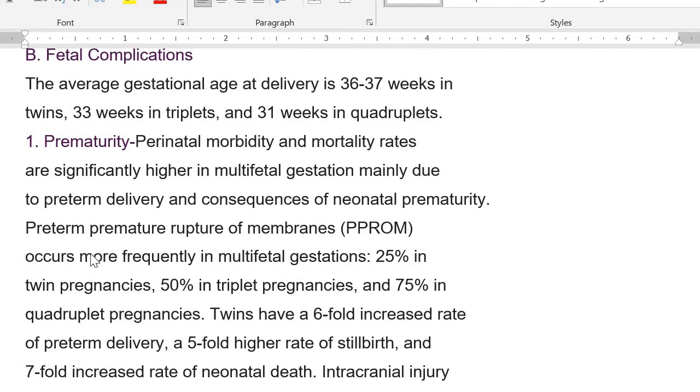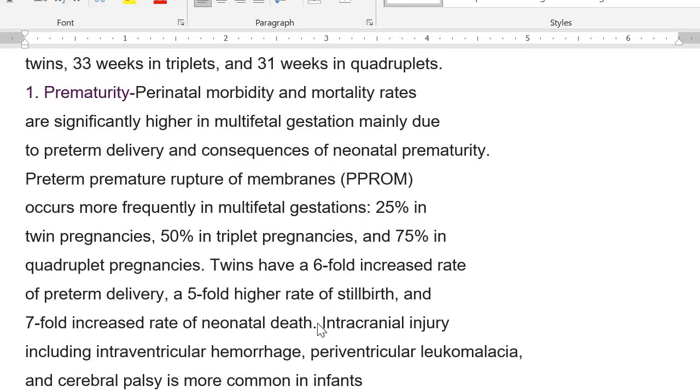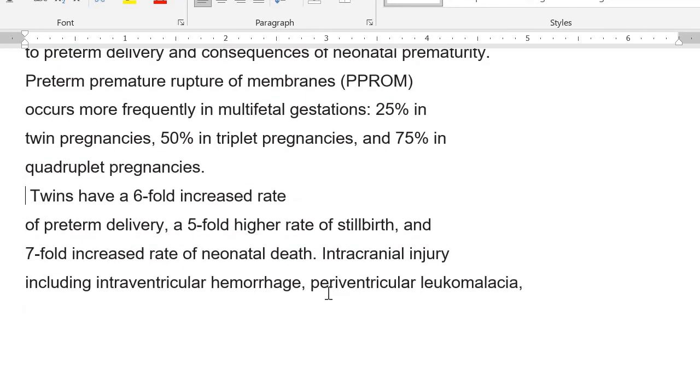These complications, like premature rupture of the membranes, occur in 25% of twin pregnancies, 50% of triplet pregnancies, and 75% of quadruplet pregnancies. Okay, twins have a 6 times higher rate of preterm delivery, 5 times higher risk of stillbirth, and 7 times higher rate of neonatal death. So see, these numbers are very important. Why? Because they increase the morbidity so much.